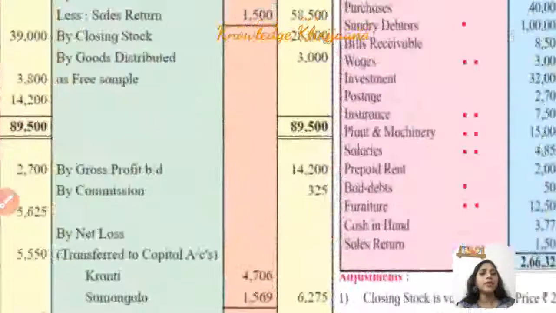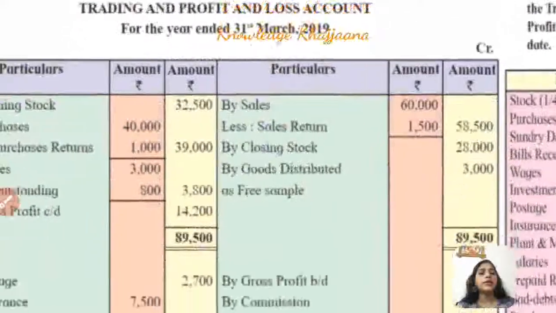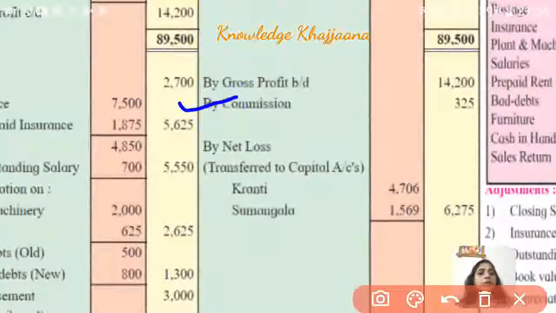See, this is the profit and loss account, and on the credit side we have to record it as by commission, amounting to rupees 325.